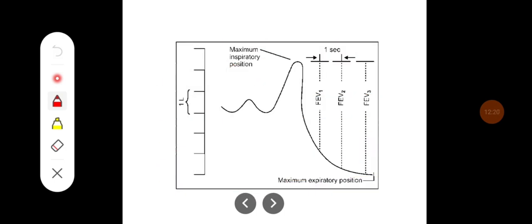Okay. So this diagram is showing the dynamic lung capacities, that is the timed vital capacity, and this is showing the forced expiratory volume, and this is the amount of the volume expired in the first second. Almost more than 80% of the air is expelled in the first second, almost 95% of the FVC is expelled in the second second, and almost 99% of the FVC is expelled in the third second.